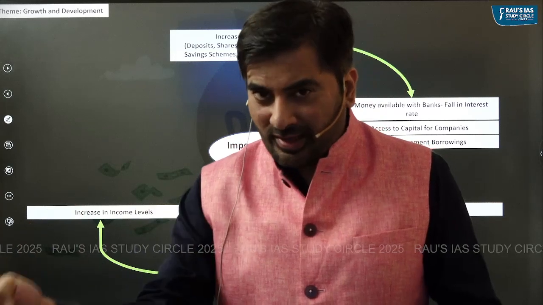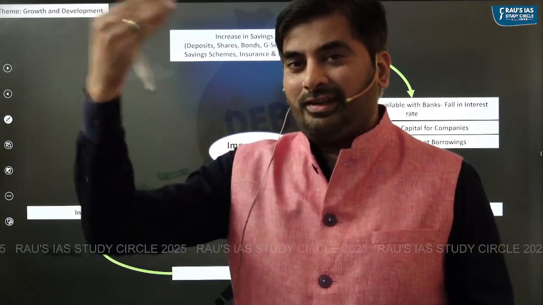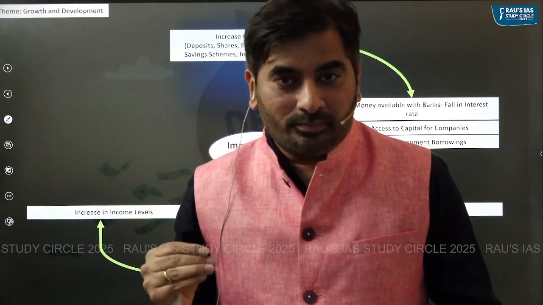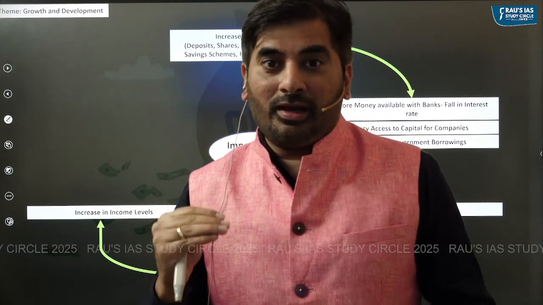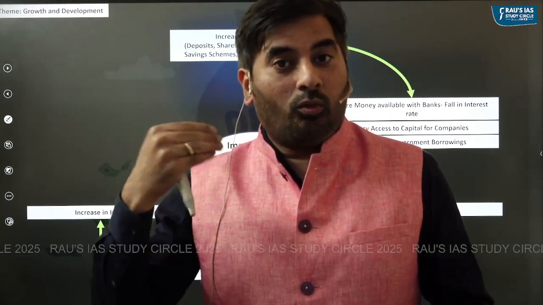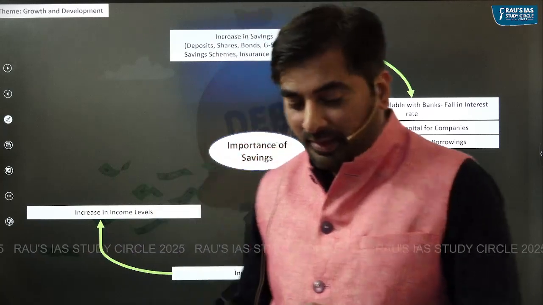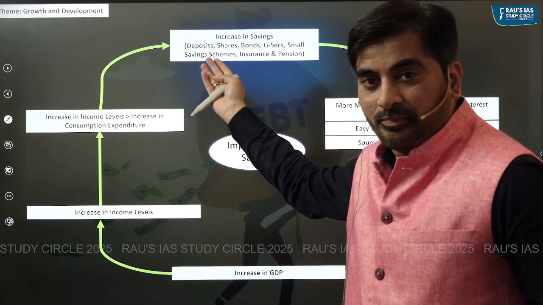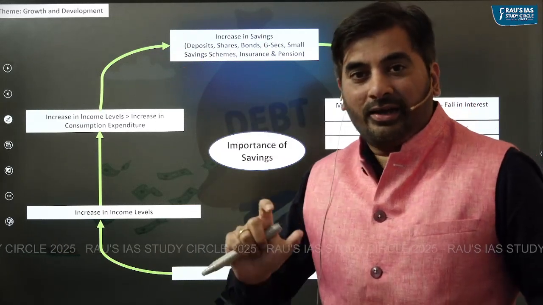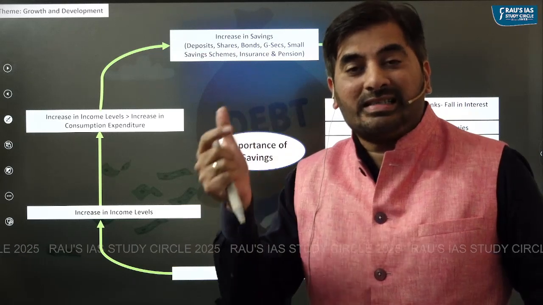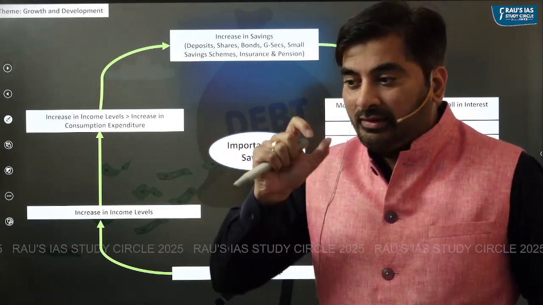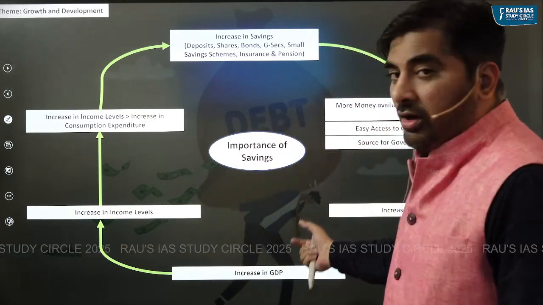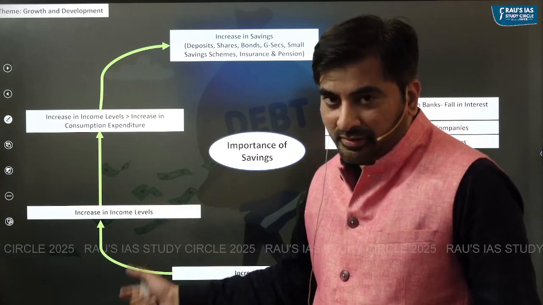So what I'm trying to say is the increase in income level is more than the increase in expenditure. In that case, if people are earning more as compared to what they are spending, the savings will further increase. So this creates a kind of virtuous economic cycle, and this virtuous economic cycle will help the Indian economy to sustain long-term GDP growth rate.